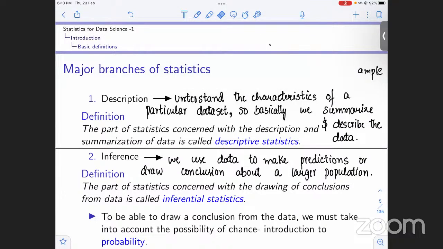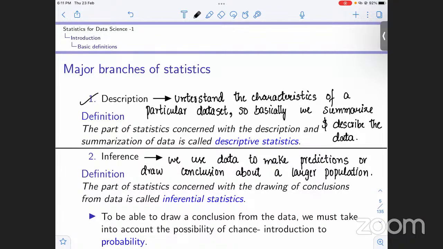So, statistics has two parts, okay? One is descriptive and the other is inferential. Let's first understand what descriptive is, like I mentioned earlier. In descriptive statistics, we understand the characteristics of a particular data set. Like, we have been given a data set, and we understand what its characteristics are: its most typical observation, the most frequently occurring observation, and the middle value of the data set. We describe the data in descriptive statistics.